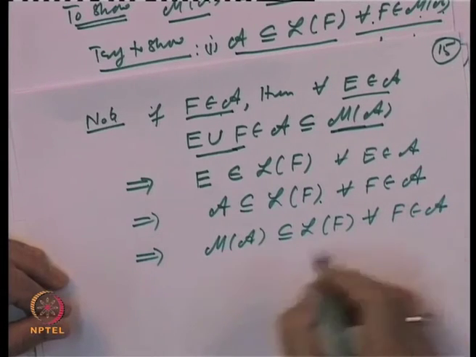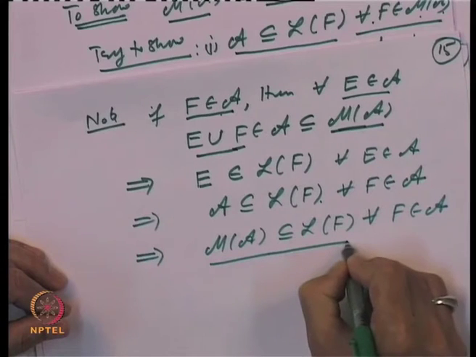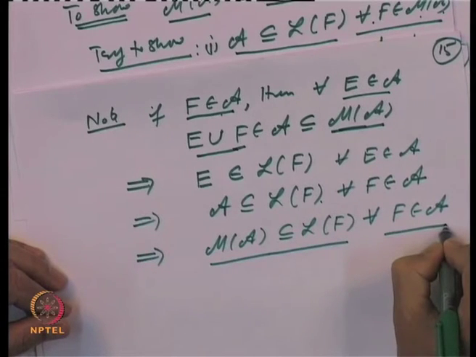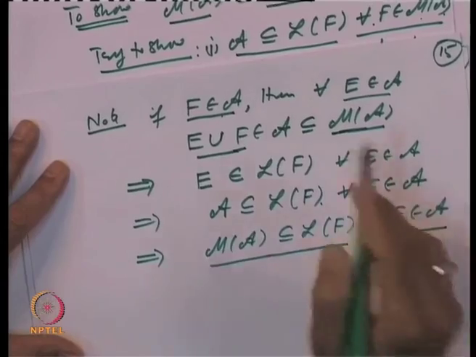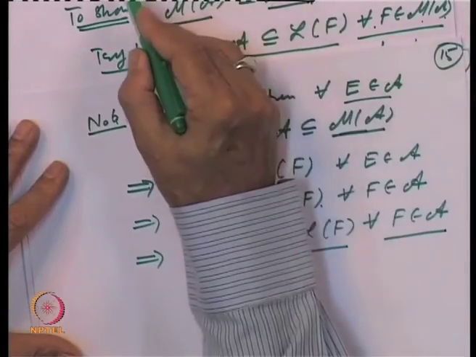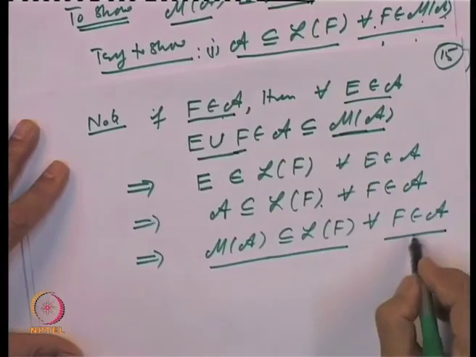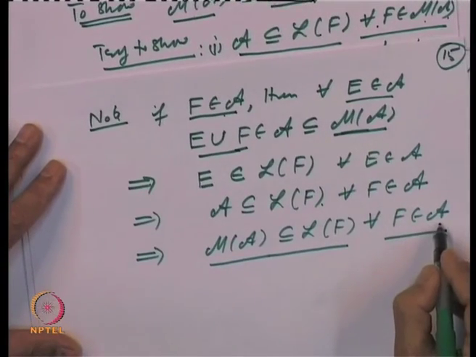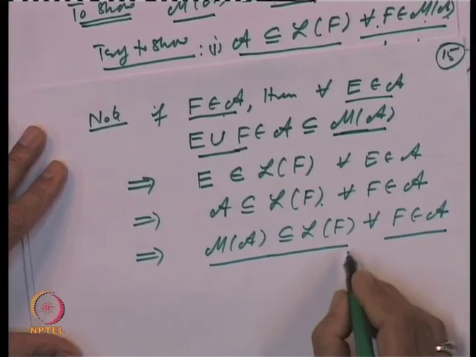So, what we have shown is M of A is a subset of L of f for every f belonging to A, but we want to check that M of A is inside L of f for every f belonging to M of A. We have got it only for f belonging to A. Now, here is a very simple observation which helps us.